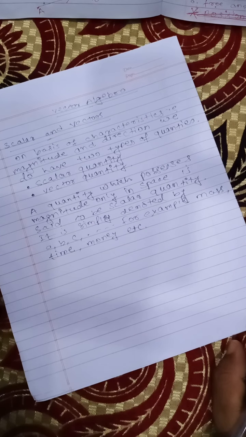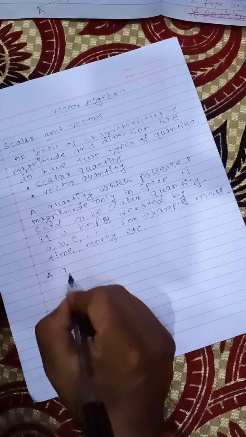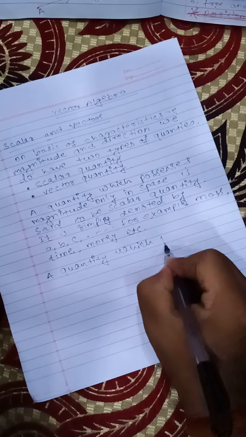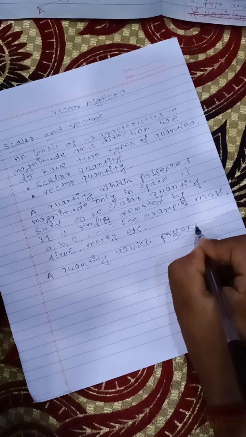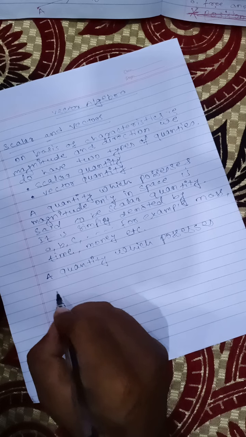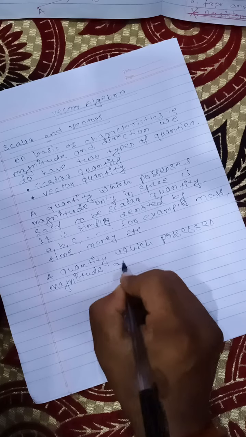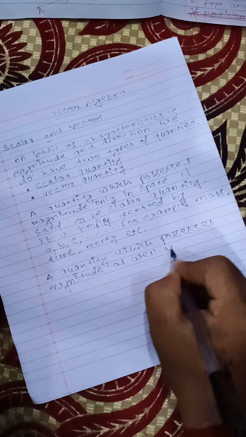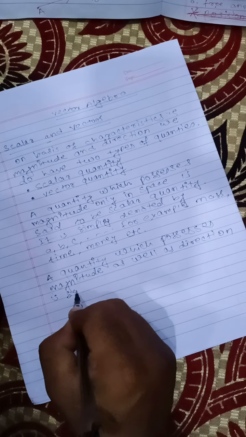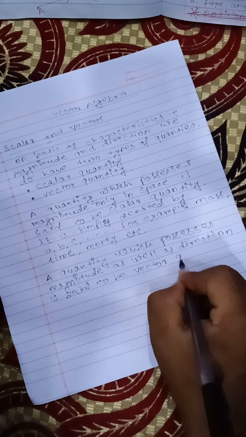Let's similarly define the vector quantity. A quantity which possesses magnitude as well as direction is said to be a vector quantity.